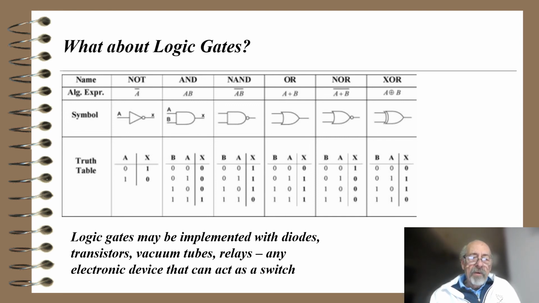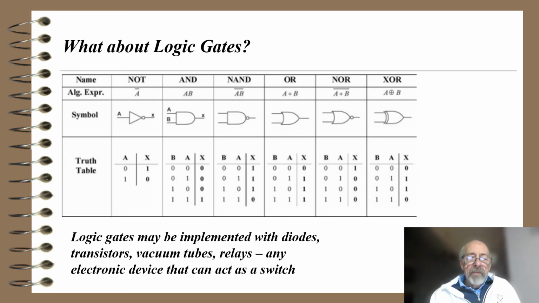The NOT or inverter is simply a triangle with a circle on the output, and it turns out whatever I put in comes out inverted. So I put in a 0, it comes out a 1, put in a 1, comes out a 0. However, that would be some voltage coming in would be flipped over.